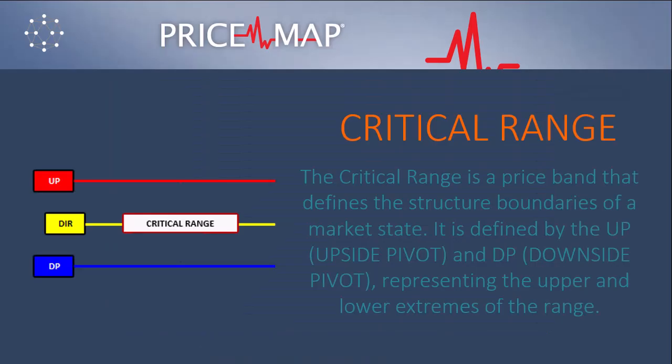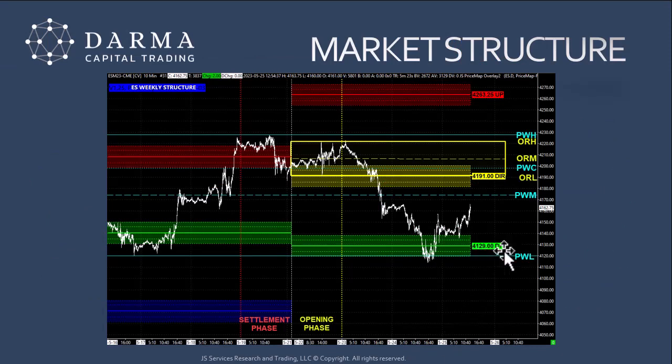So the critical range defines the structure boundaries of the market state, and that's defined with the upside pivot and downside pivot. And the pivotal midpoint is what we call our directional. So our sentiment bias is equal to the downside pivot, and then here we have our top of our critical range, the upside pivot, and our directional. This is our primary fact foundation, price structure, price discovery, and market structure.